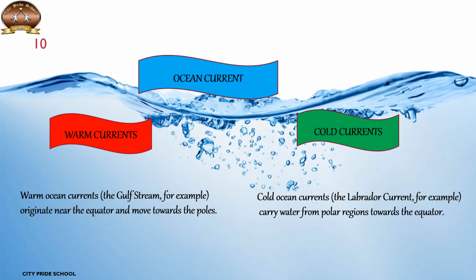Whereas ocean currents, which flow from the equator towards the poles and from the poles towards the equator, are called warm currents and cold currents respectively. So this was all about water and its importance.